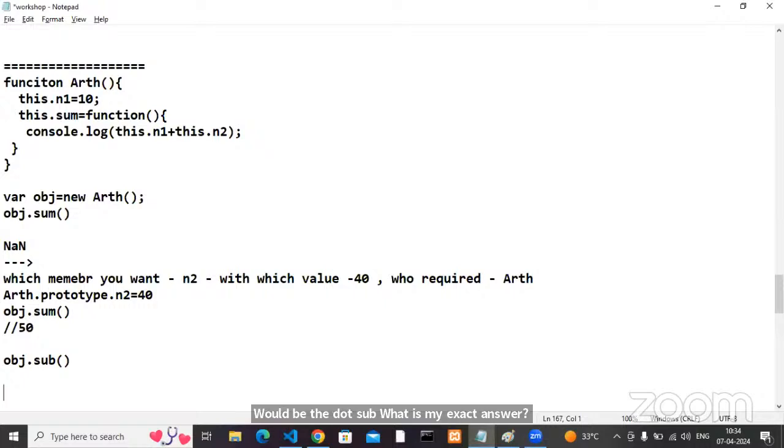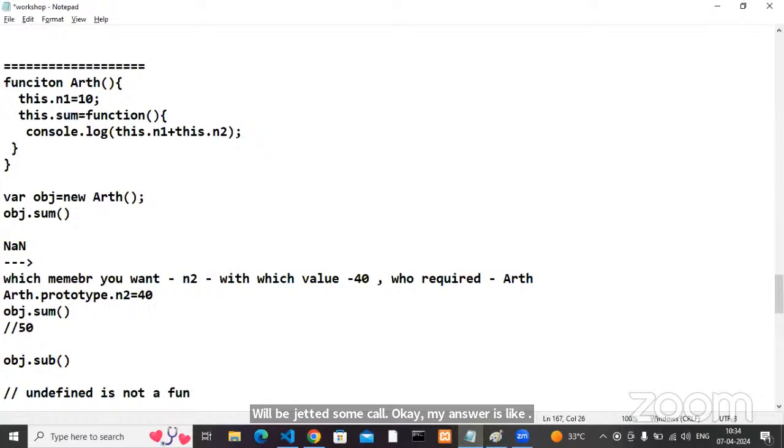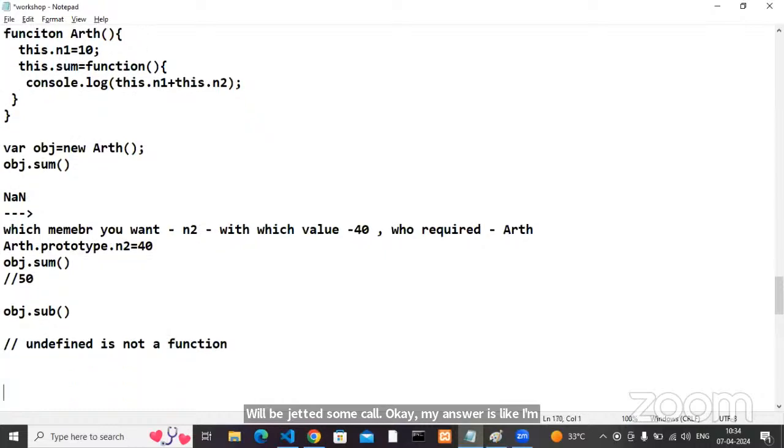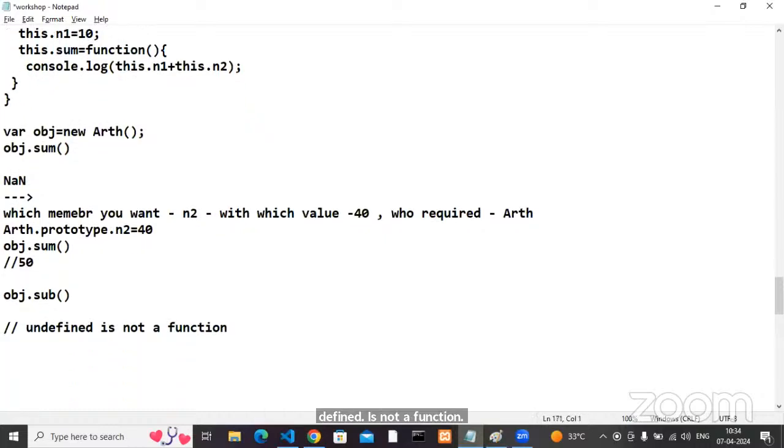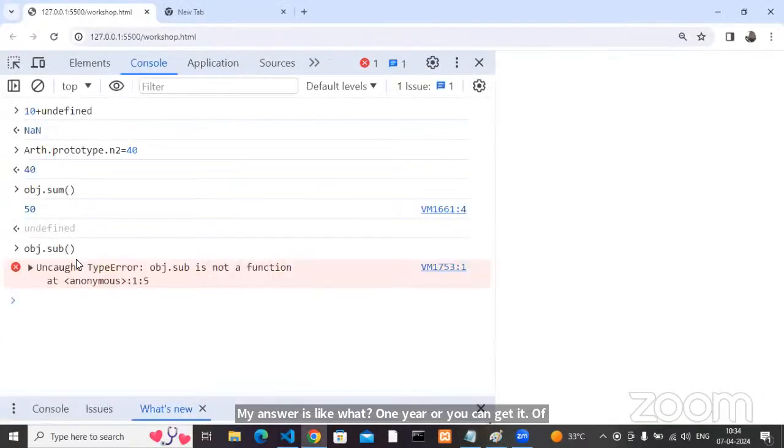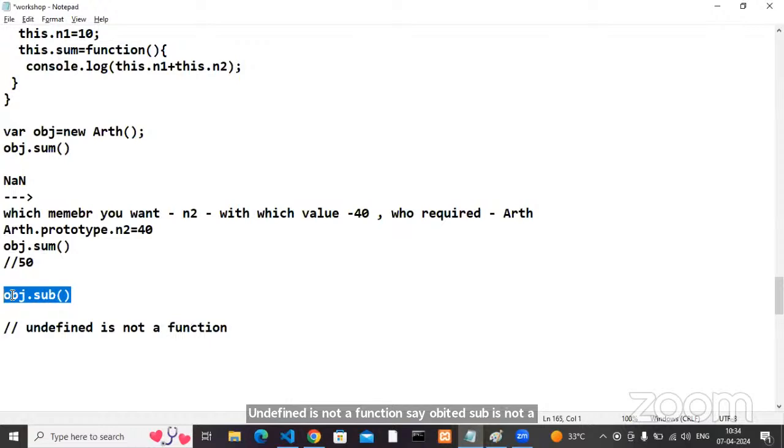Obj.sub call. My answer is: undefined is not a function. One error you get. My error is: undefined is not a function. See, obj.sub is not a function. Why? Very simple. Inside the obj, is sub there or not there?